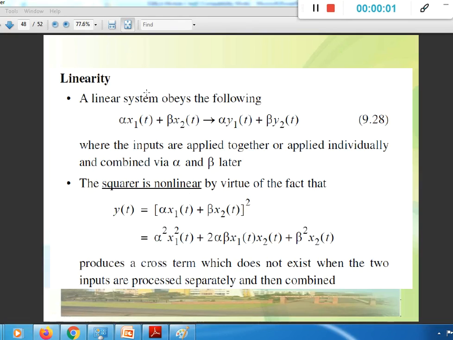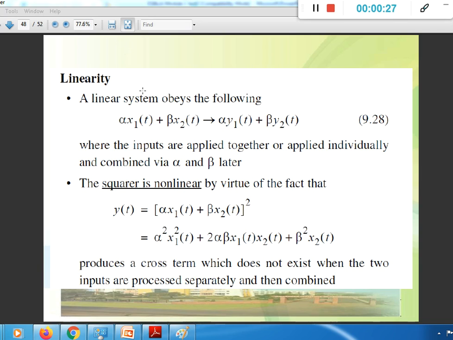Let's see the properties of systems. The very first property of systems is linearity. Linearity is one of the important parameters, and one has to check the system's linearity in the process of knowing the behavior of the system. So the system is said to be linear if it satisfies the superposition condition.